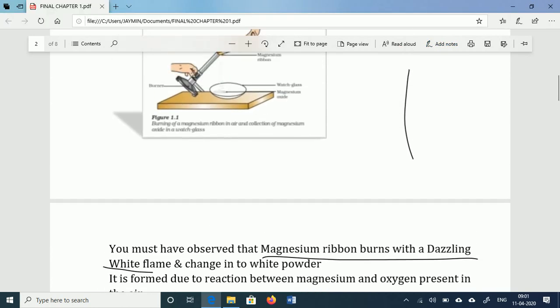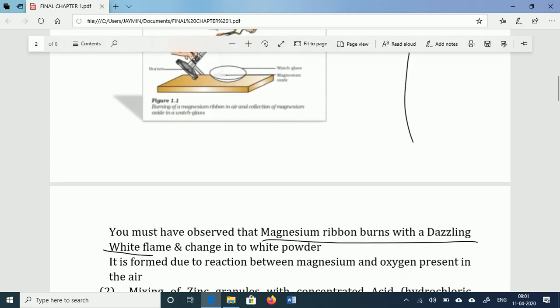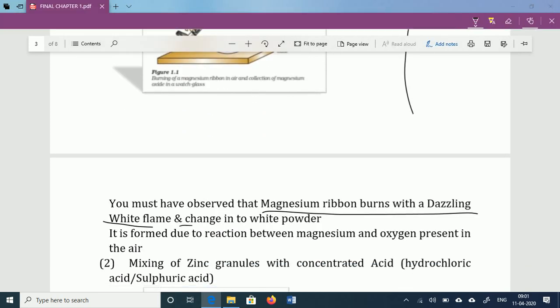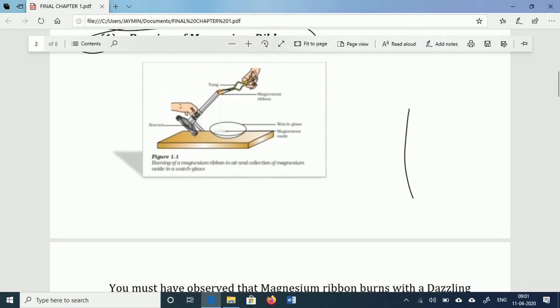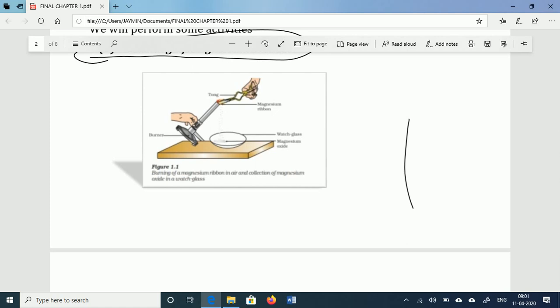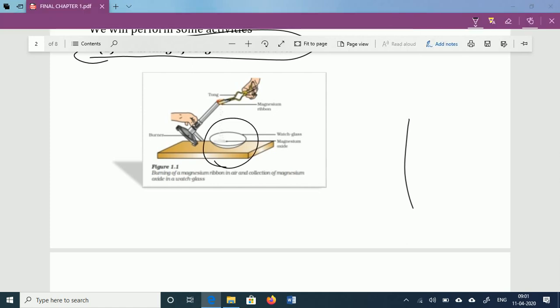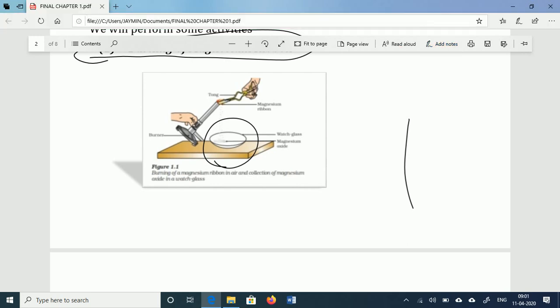Magnesium burns with a dazzling white flame, and a white powder is produced. It is converted into white powder, and that white powder is collected in a watch glass. That white powder is magnesium oxide.